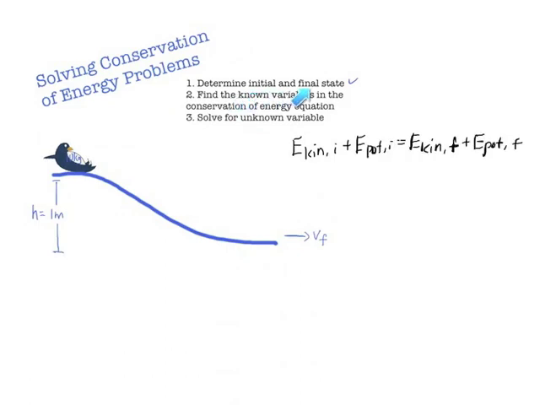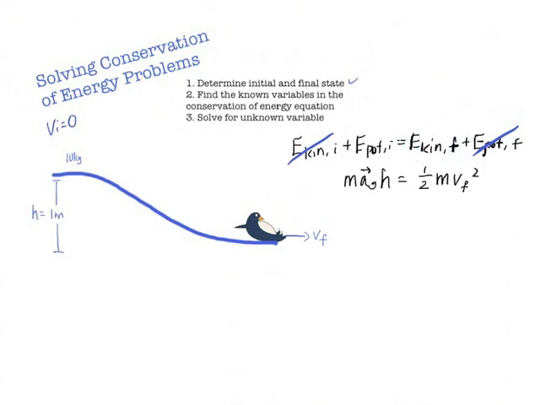So what are our known variables? Well, in the initial state, the penguin has no velocity, right? No velocity means he doesn't have any kinetic energy, so kinetic energy initial will be 0. And in the final state, the penguin now has no potential energy, of course, seeing that the ground is our reference point. So there's no potential energy relative to the ground. So we're really left with all potential energy in the initial state changing into all kinetic energy in the final state. And now let's write out the formulas for potential energy and kinetic energy.